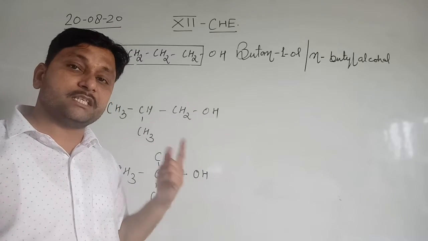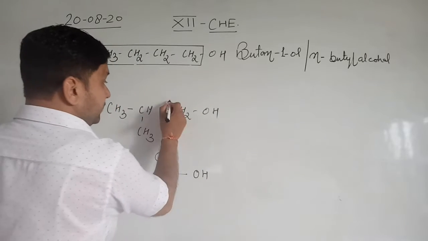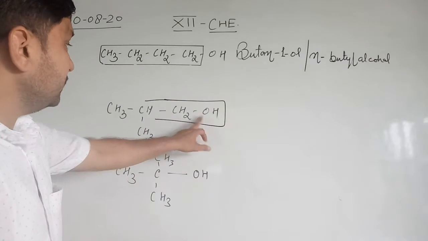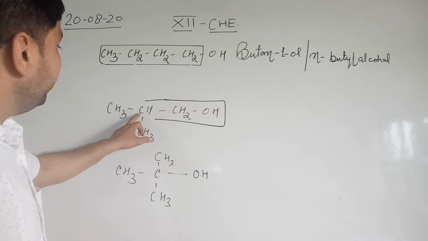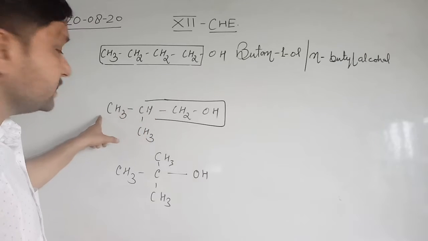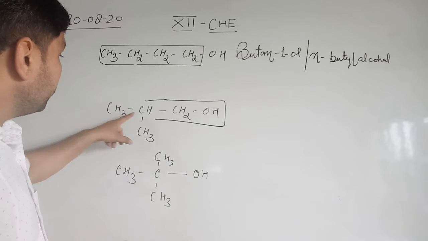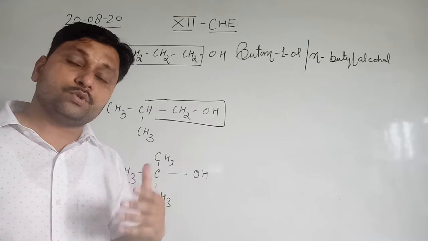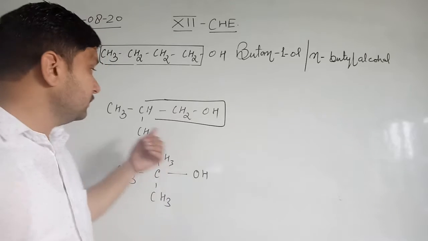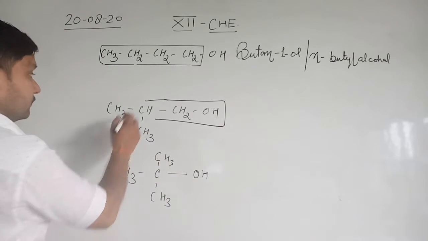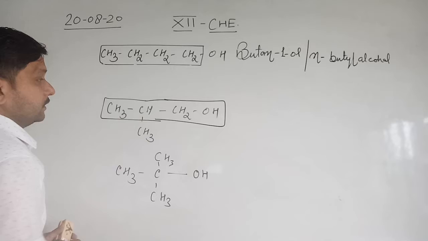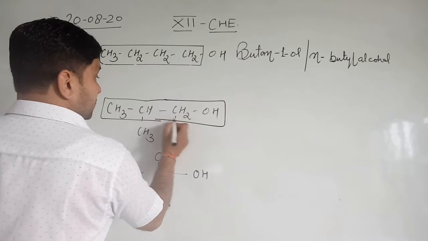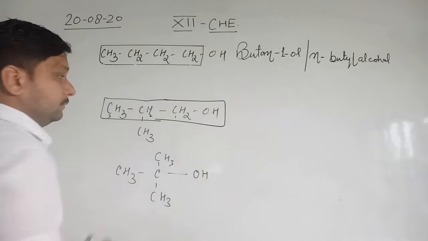So we will choose the chain which includes the OH as well. It means at least this much portion we have to include: OH, CH2, CH. After that, if we go from CH to CH3 or from CH to the other CH3, both are the same condition. It means we can choose any one carbon chain. So, suppose this is the longest carbon chain with the OH group. First carbon, second carbon, and this is the third carbon.